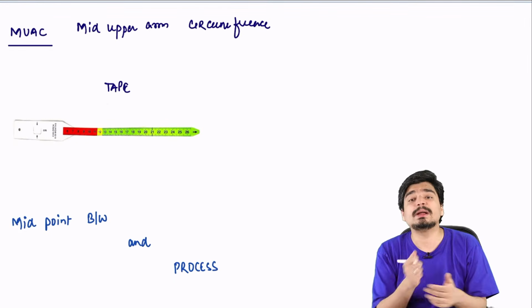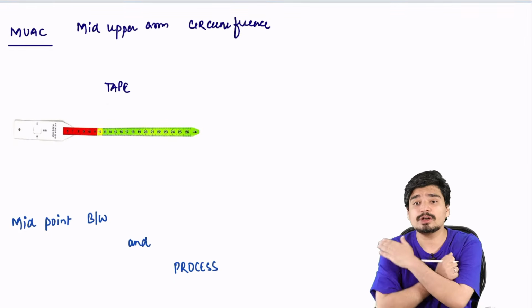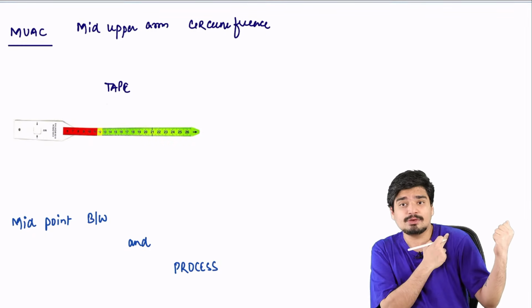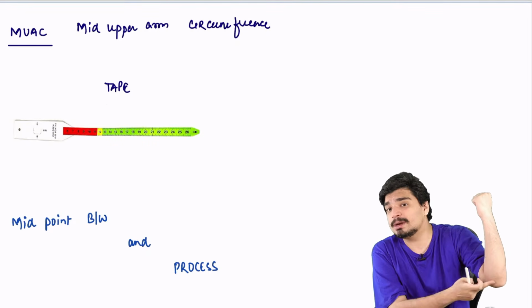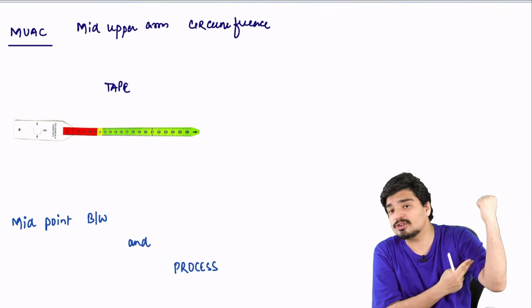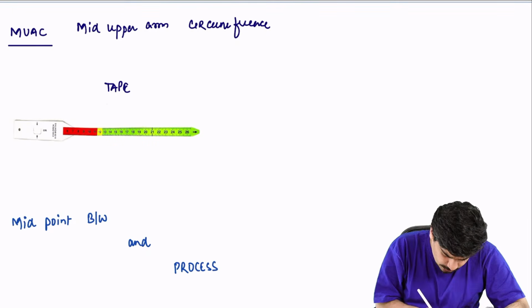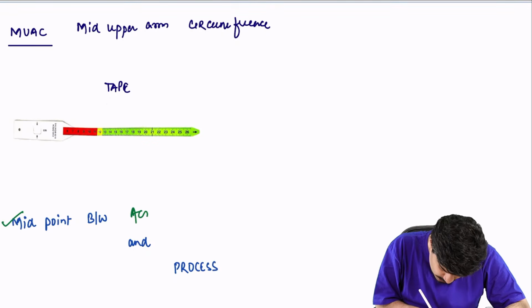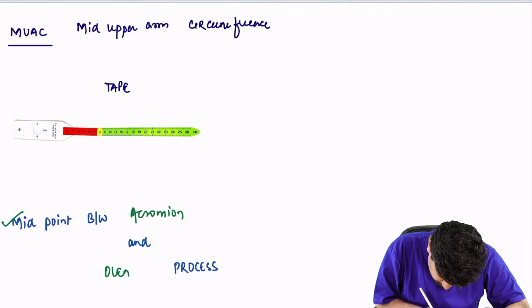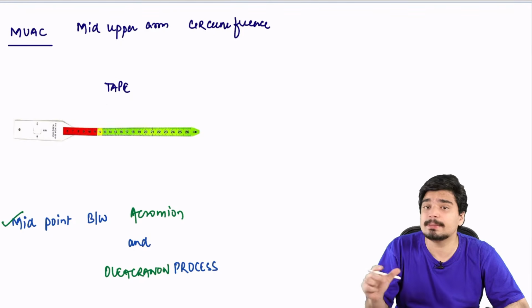Next we come to mid-upper arm circumference. So where do you measure the mid-upper arm circumference? If this is my upper arm, where do you measure it? Here there is an acromion process, here there is an olecranon process. So the midpoint between the acromion and olecranon process, that's where you measure the mid-upper arm circumference.